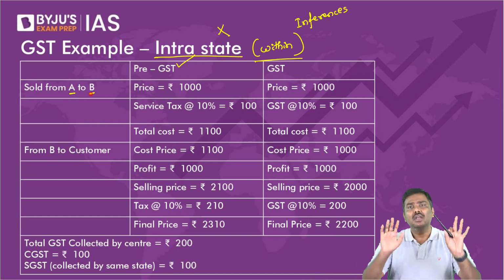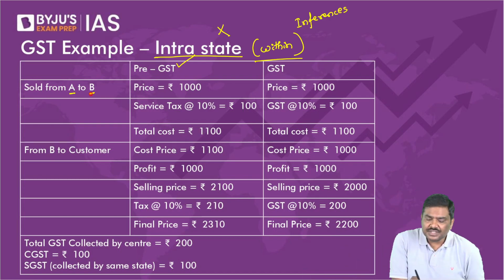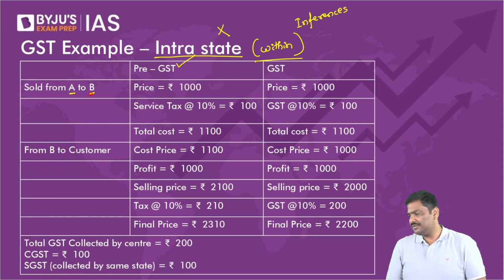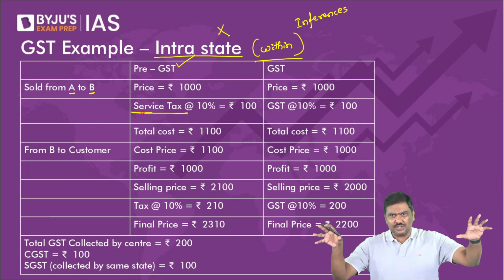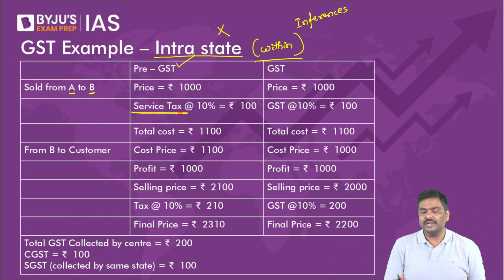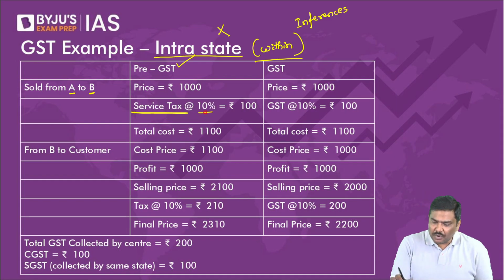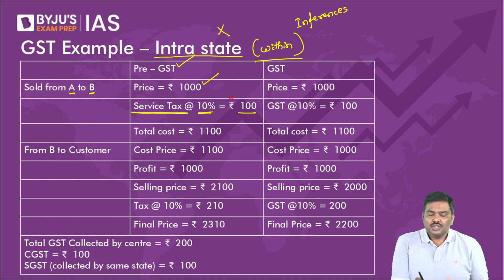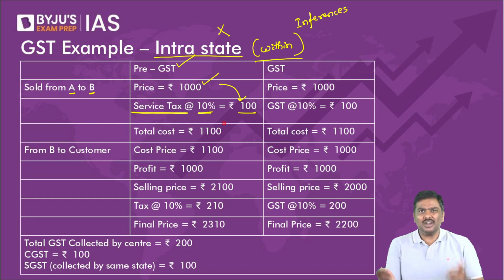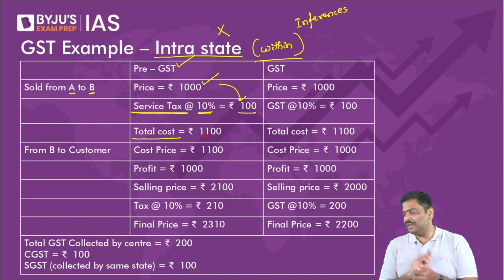Either way. Now, let's say a service tax is applicable on this. A service tax of how much? 10%. So, if the product cost is 1000, service tax of 10%, what will be the tax? 100 rupees. So, B will purchase the product or service at 1100 rupees.